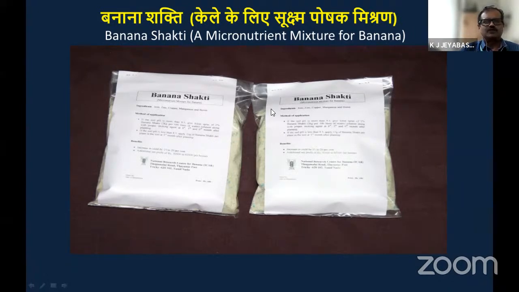So to avoid that, we have standardized the proportion of all the micronutrients which is very suitable for banana cultivation, and we have made it into a ready to spray, ready to use micronutrient mixture called Banana Shakti. This is one of the very good technologies we have developed from our institute, and it is very well accepted by the farming community. Everywhere it is used, it gives very good response in banana cultivation. By using this, at least some 30 to 35% yield increase is observed. So it is a very good product, and it is moving very well in our institute.